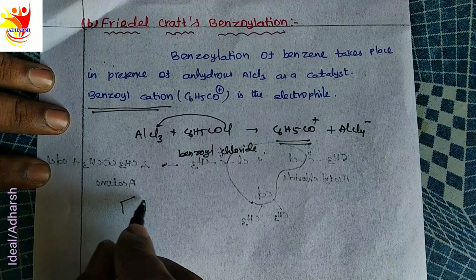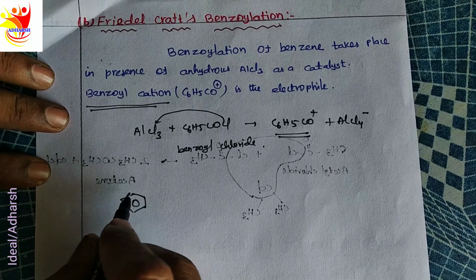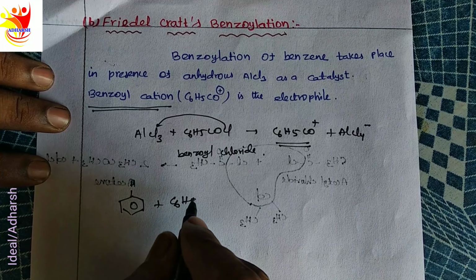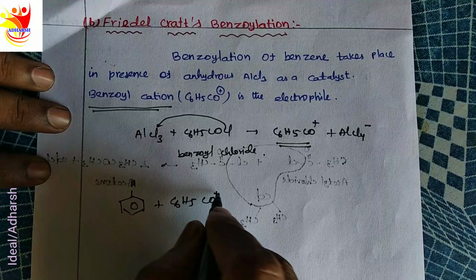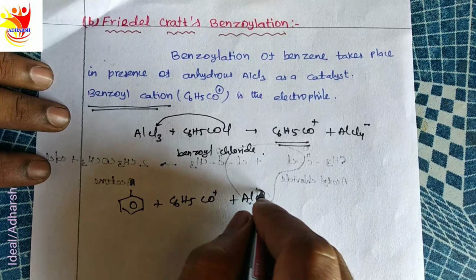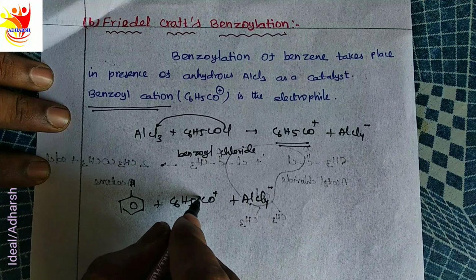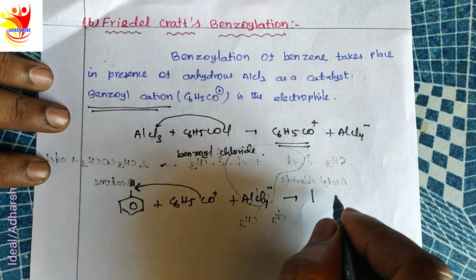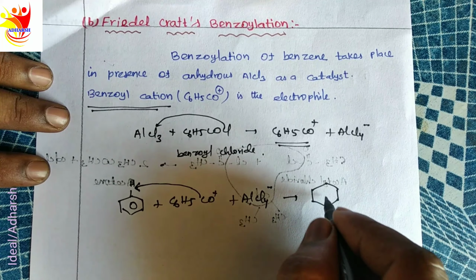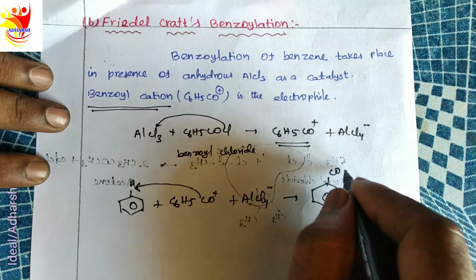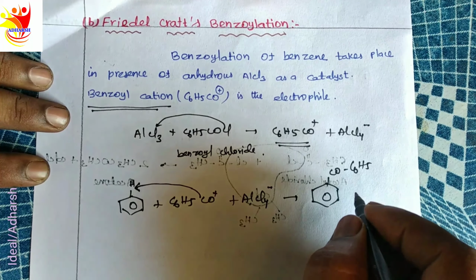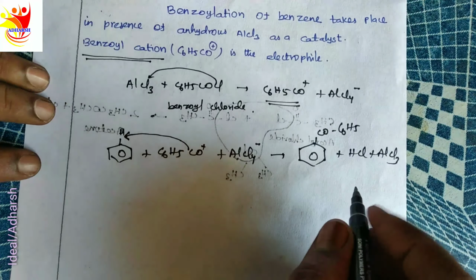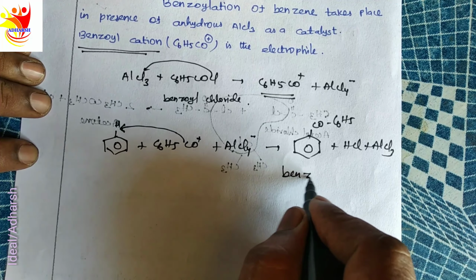When the electrophile C6H5CO plus attacks benzene, it gives benzophenone, C6H5COC6H5, plus HCl and AlCl3.